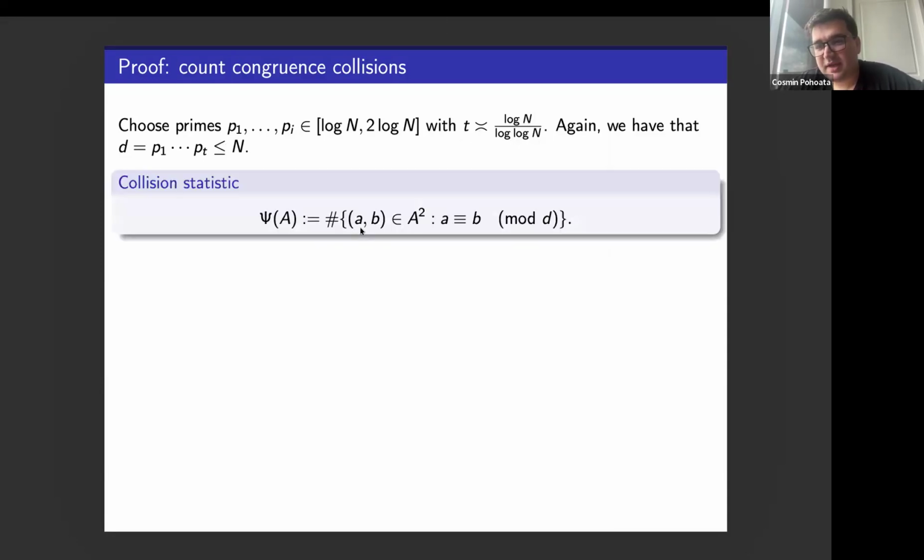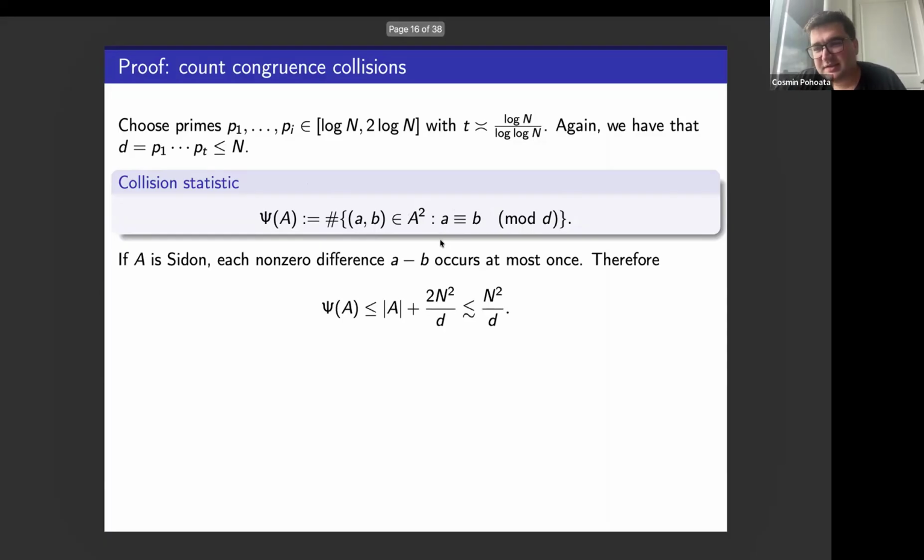And the main idea is to look at the following quantity. I call this the collision statistic. It's the number of pairs of elements in A that have the same residue class mod D, where D is this square-free number. There are some very simple observations you can write about it. Here's one: we have an interesting upper bound for this psi of A.